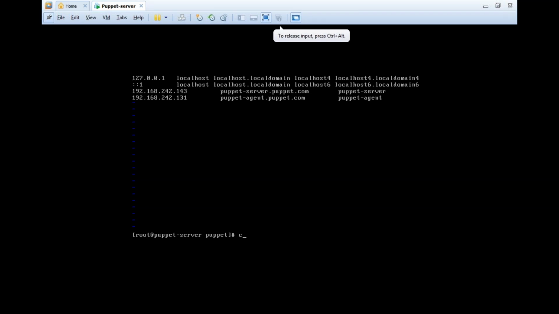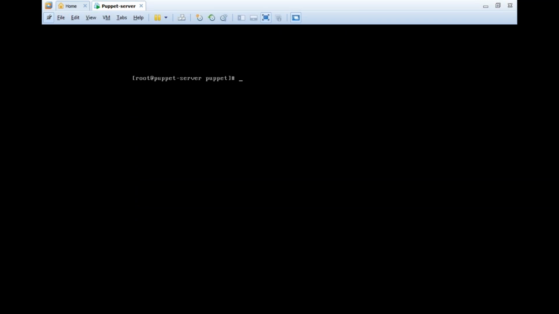So what is our host name? Puppet server is the alias name, right? What is the fully qualified domain name here? Puppetserver.puppet.com, right?